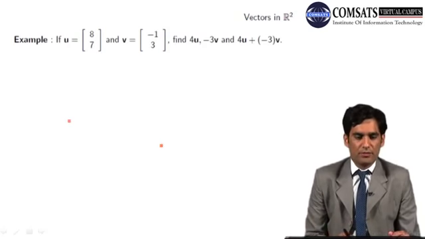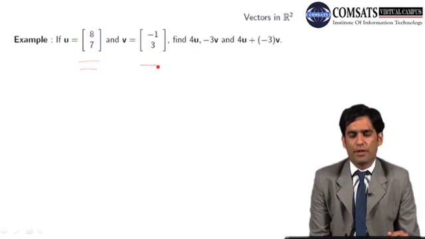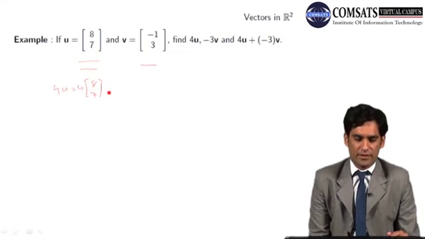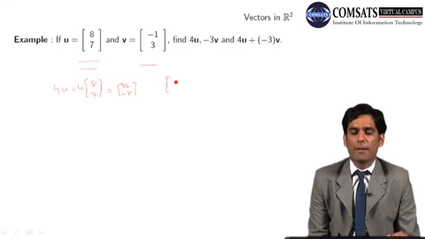So vectors in R2. In this slide I have an example in which we are given two vectors u and v, and we have to find 4u. Let's say 4u will be 4 times the vector with entries 8 and 7. That will become 32 and 28. This is the answer. Similarly, you can have minus 3v.